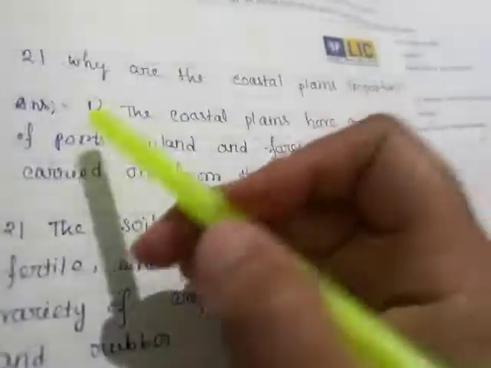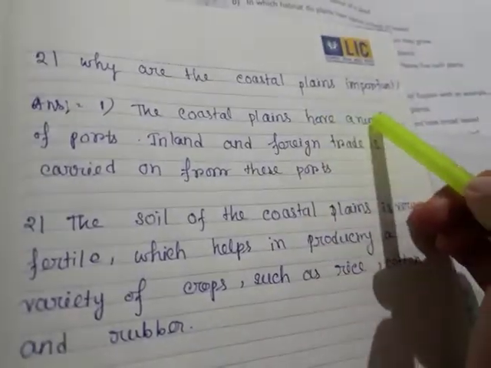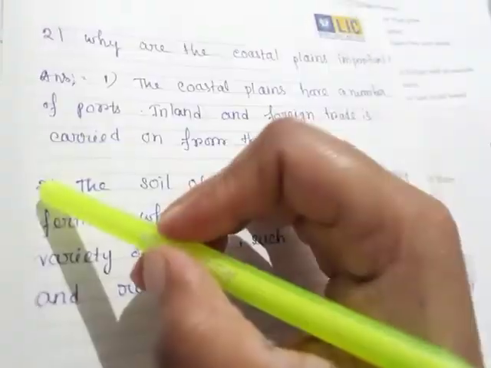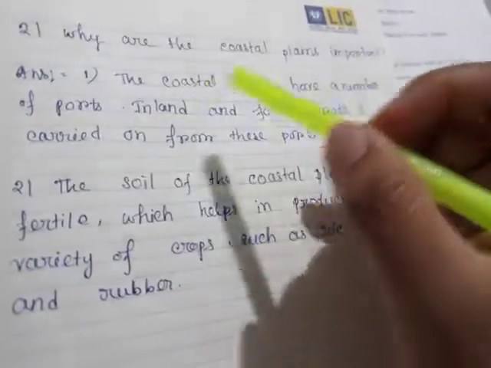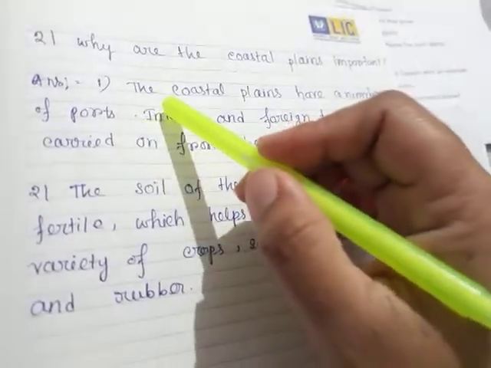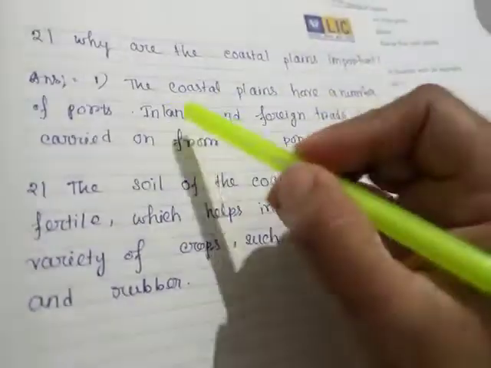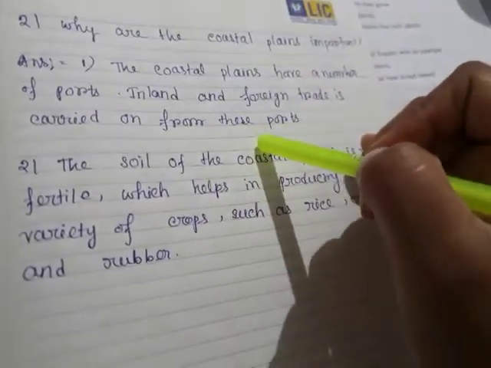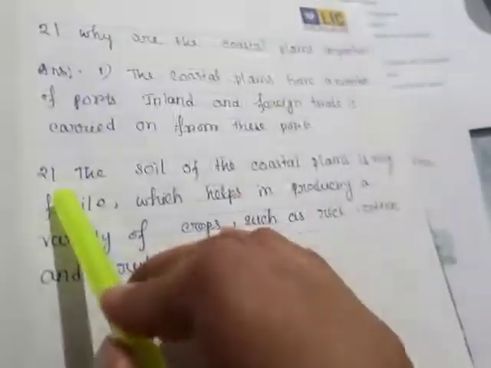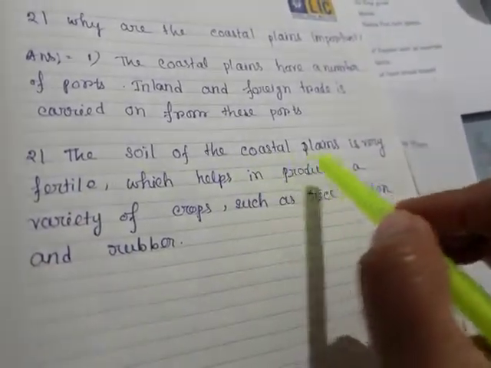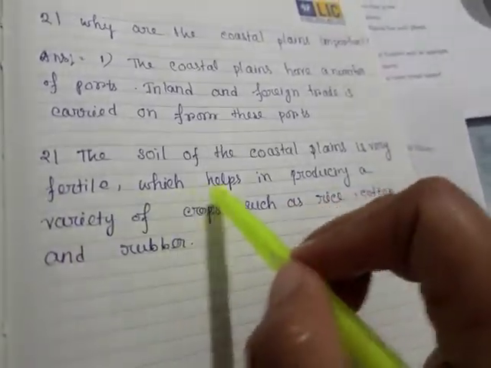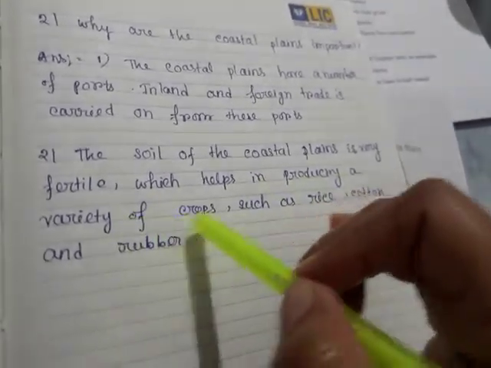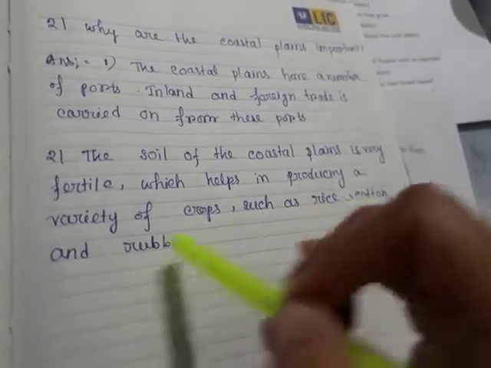Next question is, why are the coastal plains important? I have given you two points here, so if you write two points, it will be enough. Number 1, the coastal plains have a number of ports, and inland and foreign trade is carried on from these ports. Then number 2, the soil of the coastal plains is very fertile, which helps in producing a variety of crops such as rice, cotton and rubber.